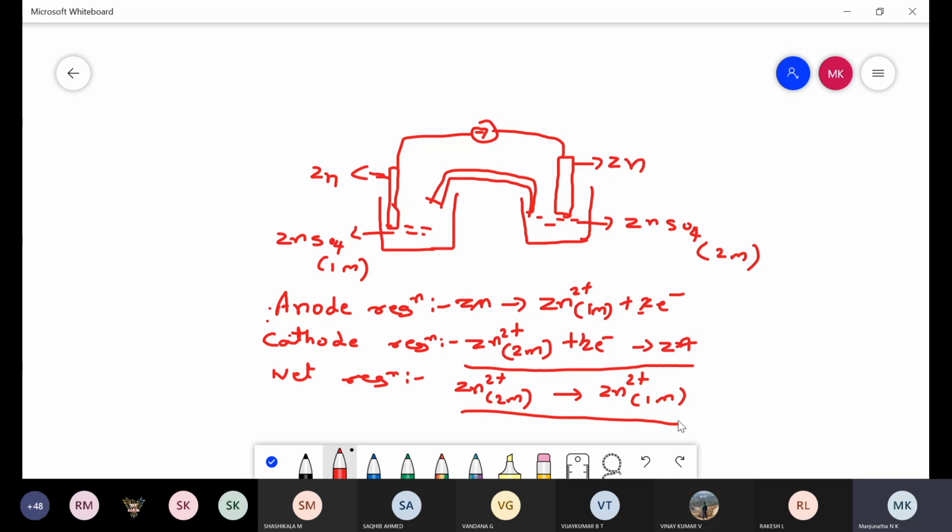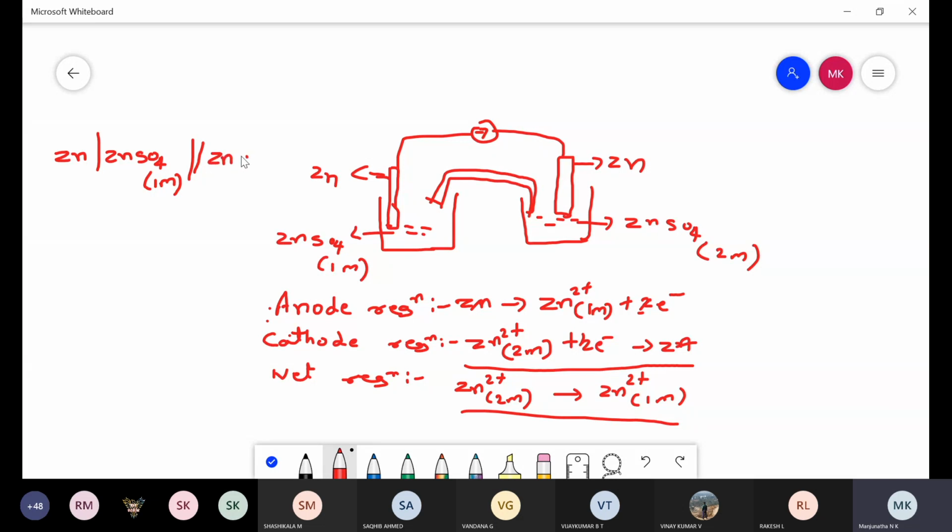Coming to the cell representation. First we need to write down the anode, that is Zn. Then the anode electrolyte, that is ZnSO4 or Zn2+, concentration 1 molar, the lower one. Then the salt bridge, double vertical line.